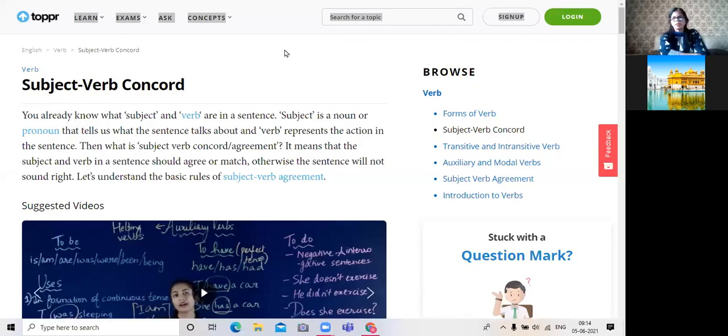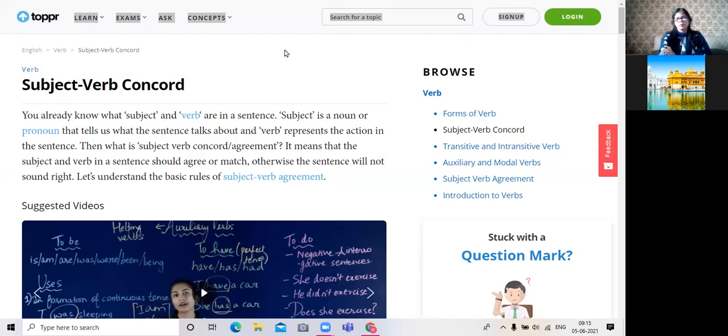So good morning, students. The topic for today is subject verb concord. Subject and verb are always there in a sentence. Subject is a noun or pronoun that tells us what the sentence talks about. As you always know, a subject is a doer. It is something about whom we talk in the sentence, and the verb represents the action in